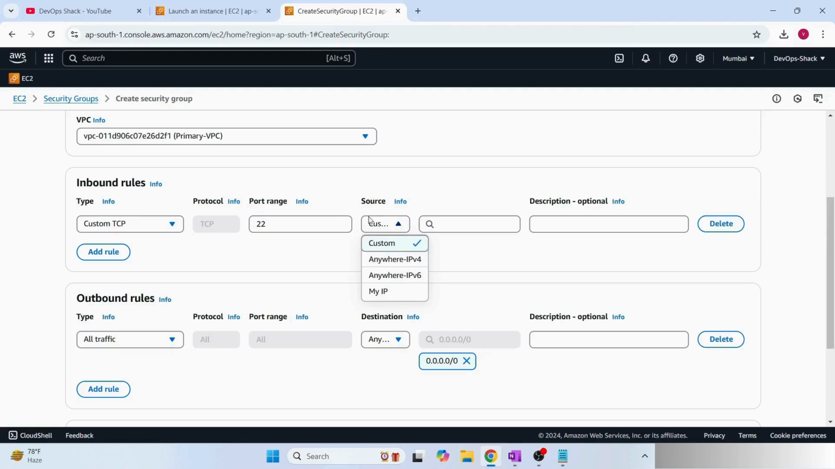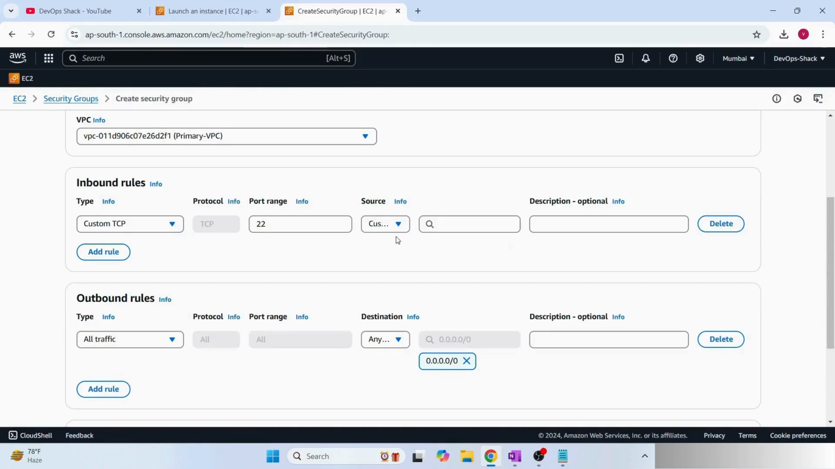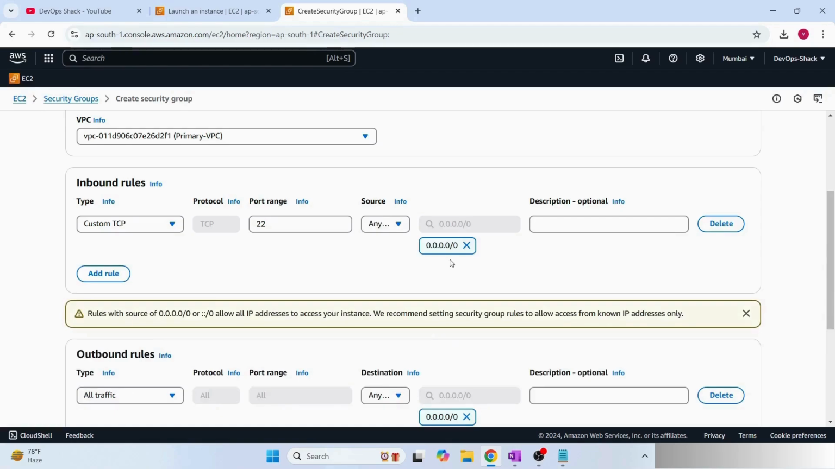Then we have source. Source is the section where you define from where the access is allowed. For example, if I select my IP, this basically means that communication will be allowed only from my personal laptop which has this IP address. But if I want access to the machine to be allowed from anywhere, then I can go with this block. This means that traffic to the virtual machine is allowed from anywhere on port 22.